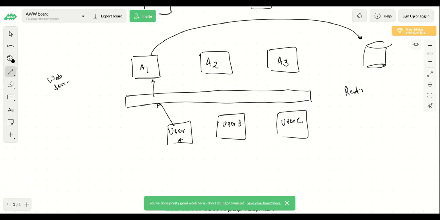I won't go into the detail of Redis; it's a distributed cache. What we keep here is the status of each person: which user we have, and which server this user is connected with.